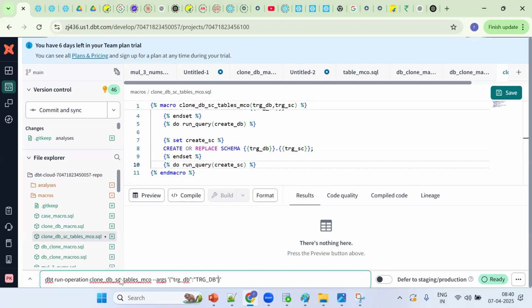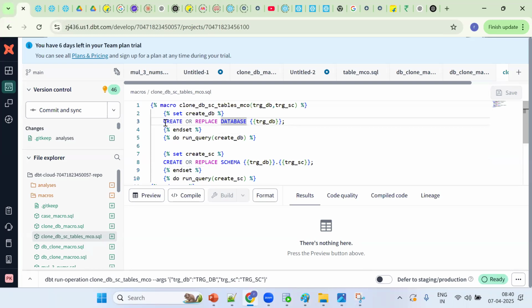So up arrow. Now how many arguments are required? Two arguments. So TRG database and TRG schema. First we should save it, then only run. Praveen asks, we already created the target database, do we have to run that again? No, generally we are doing this step by step. So this is one step, this is the second step.